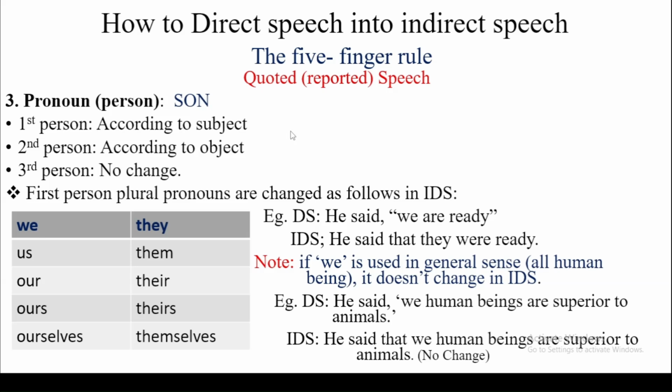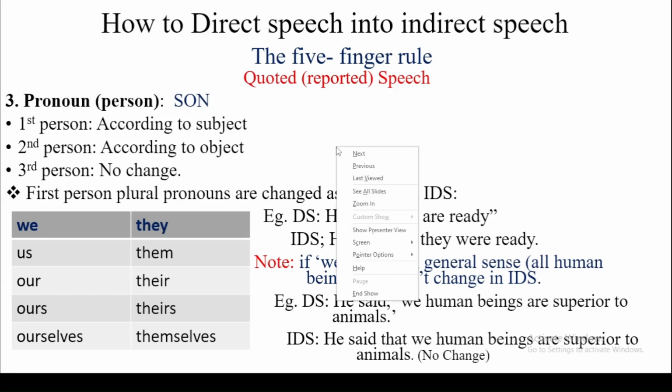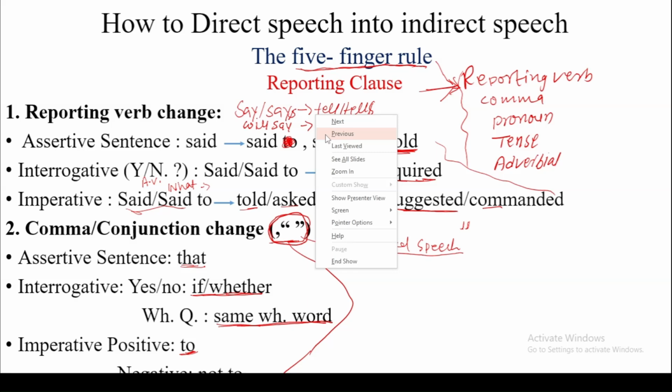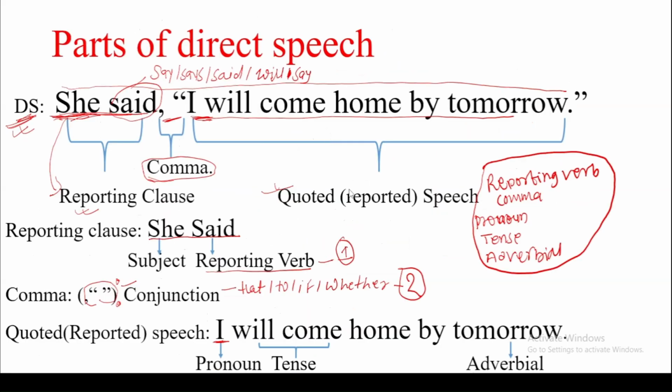Before discussing the third one, let's see how it is changed. Look at this sentence.